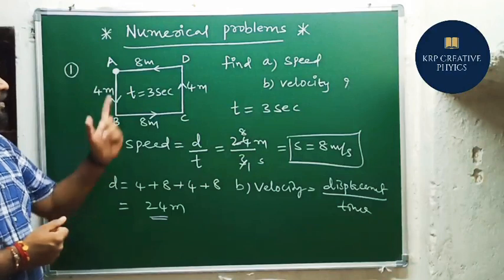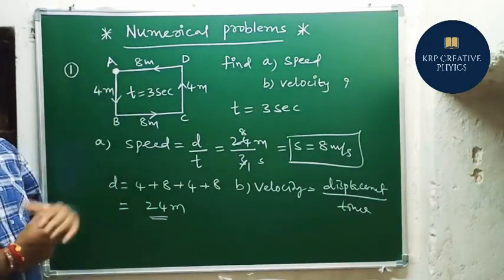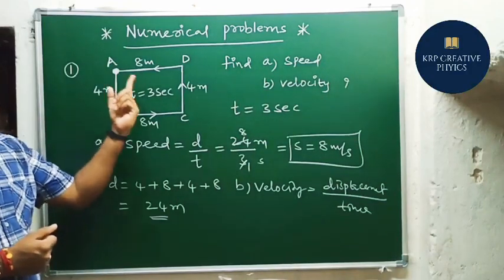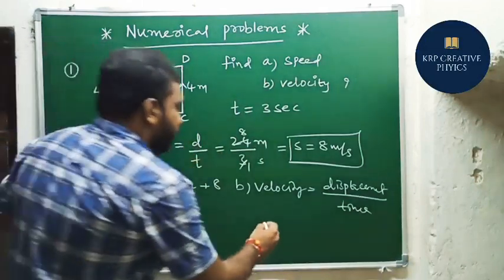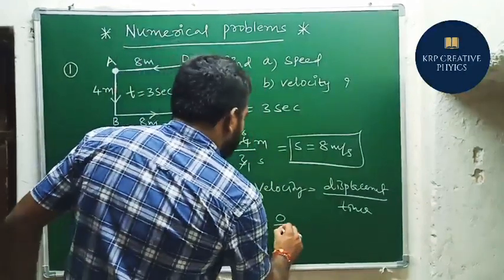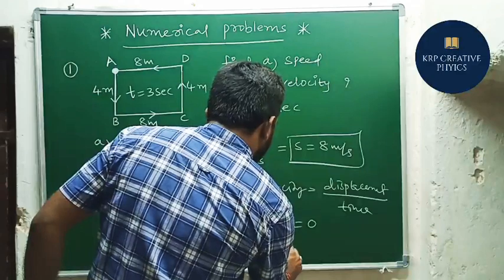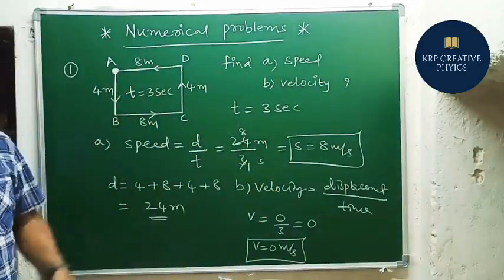What is the displacement of the object in this example? It is again reaching the same position, which means displacement is 0. The shortest path from A to A is 0. When displacement becomes 0, and time is 3 seconds, 0 by something is 0. So velocity is 0 meters per second. That is the answer for this diagram.